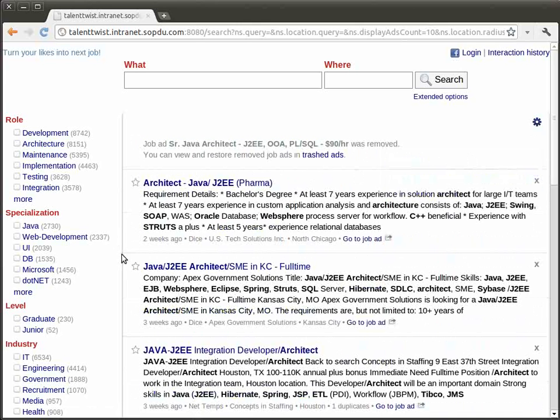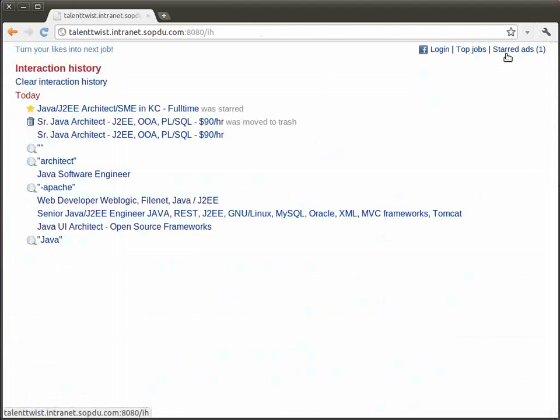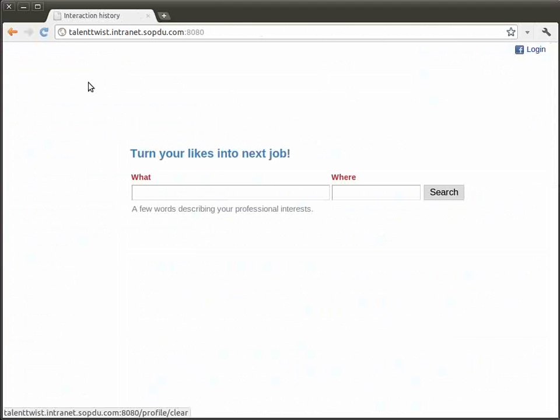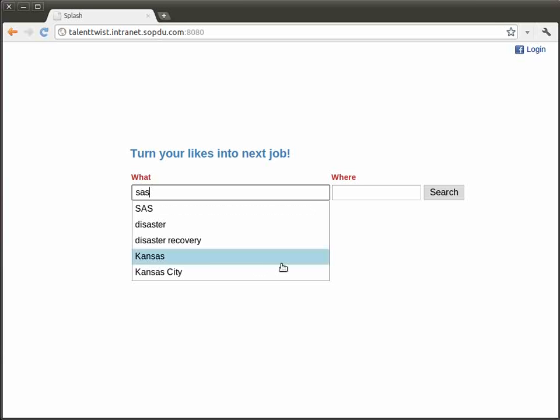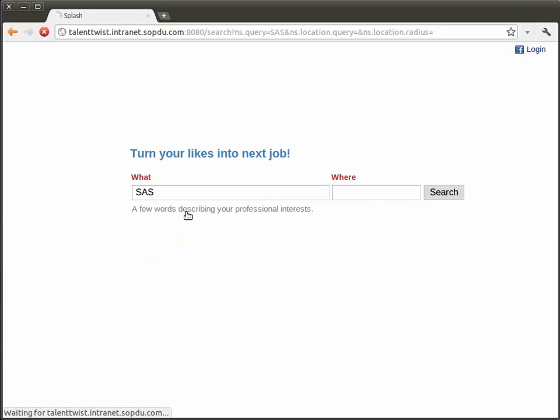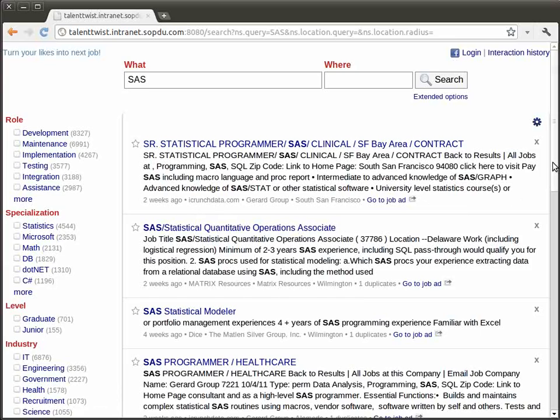What could a new user actually achieve in 10 seconds? Let's remove all interactions from the system. This way, we've cleared the graph of professional interests as well. Now assume I'm a mathematician who worked with the SAS product for statistical analysis. Here are the SAS jobs.